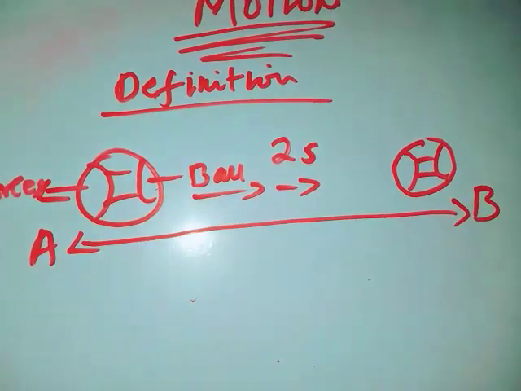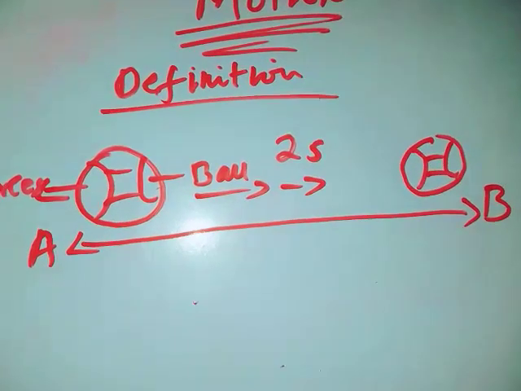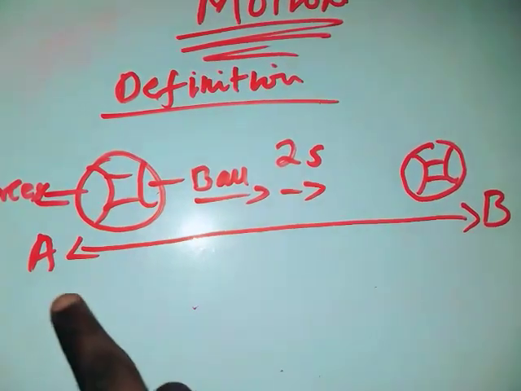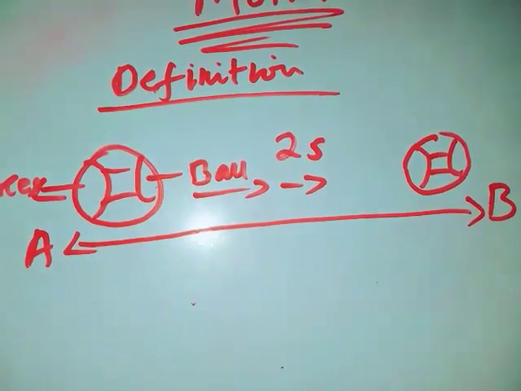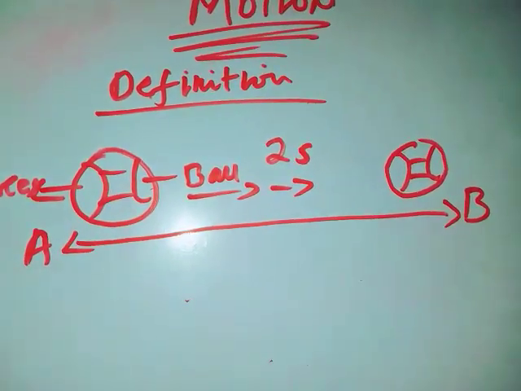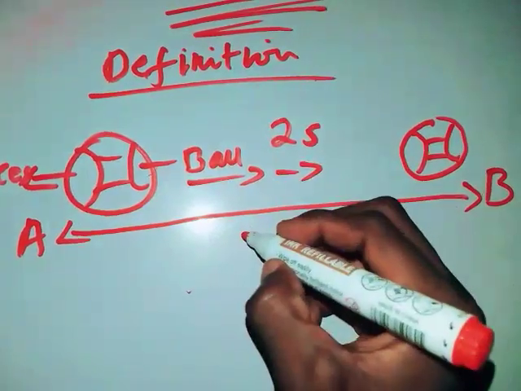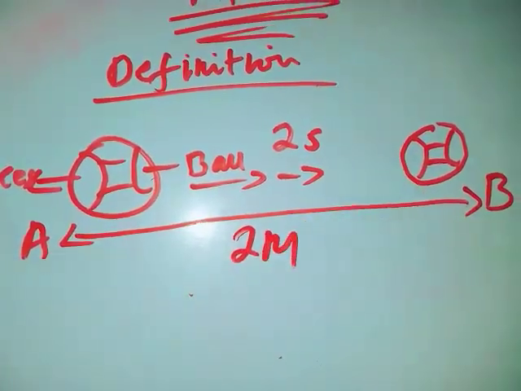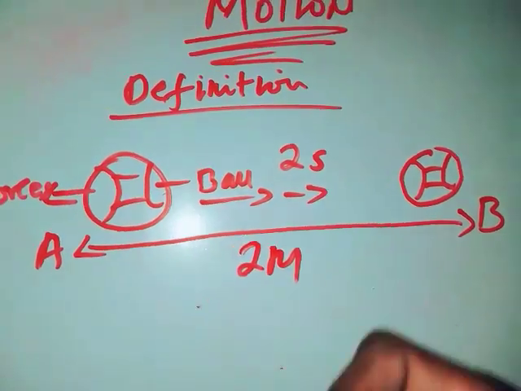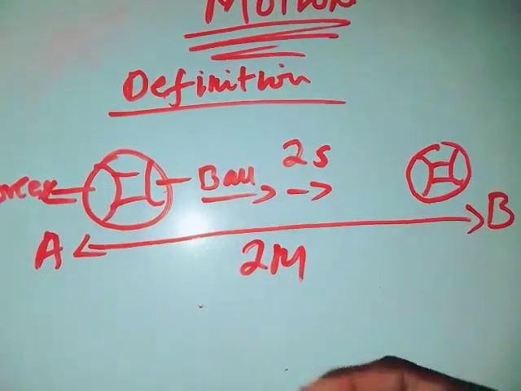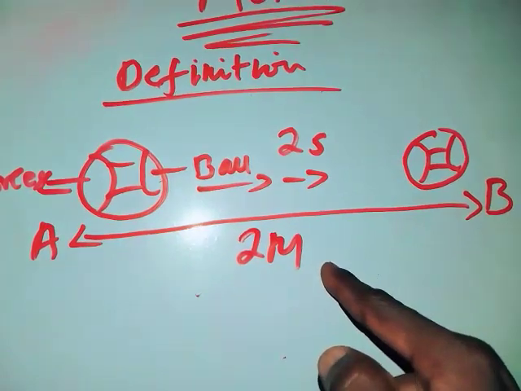We also see that motion involves distance, because from point A to point B, this is a distance covered in a straight line. Let us give the distance to be 2 meters. So motion always involves time and distance.